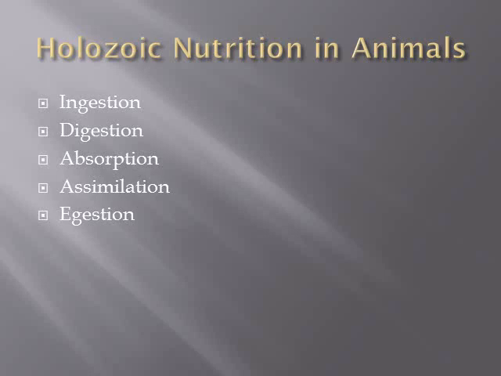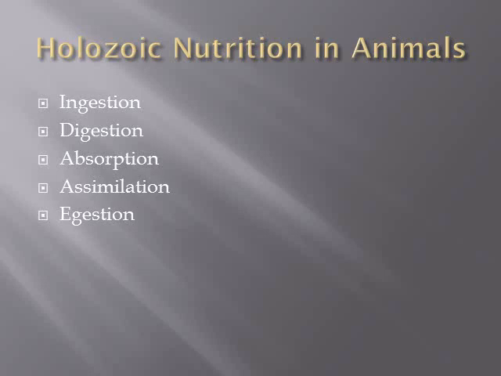First, we take food in the process of ingestion. That food gets broken down into a simpler form in the process of digestion. Now, after digestion, we get the simpler forms. Absorption is the process in which nutrients from this digested food pass into the blood and are transported to other parts of our body.